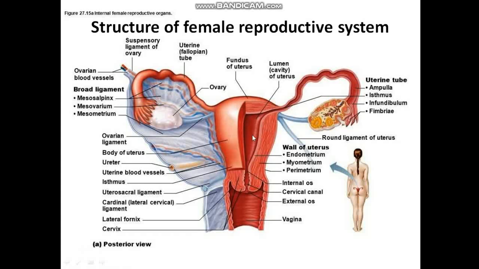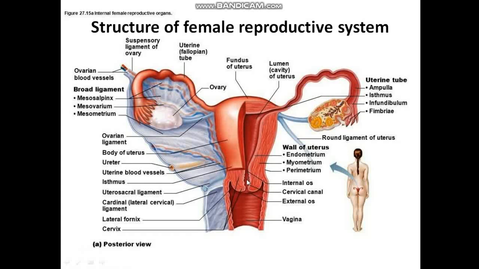The perimetrium layer, which I am showing, helps to attach the uterus to the pelvic wall with the help of ligaments, and the myometrium helps during parturition with strong contractions, while the endometrium helps in the attachment of the embryo during the implantation process, and also undergoes cyclical changes during the menstrual cycle.